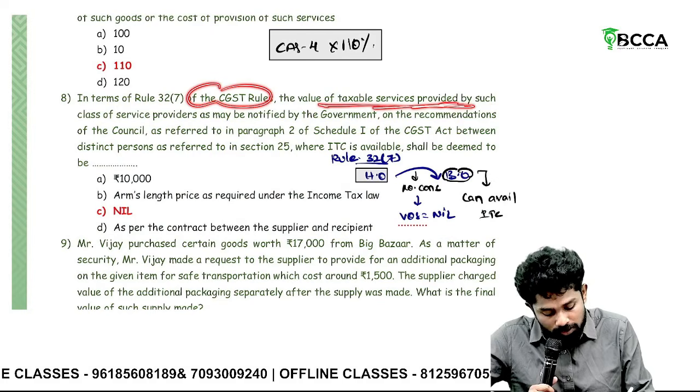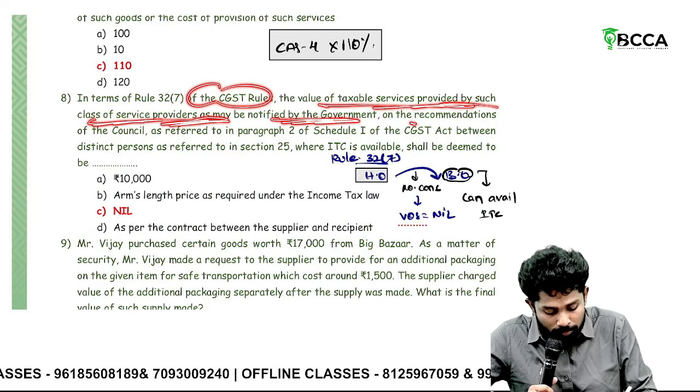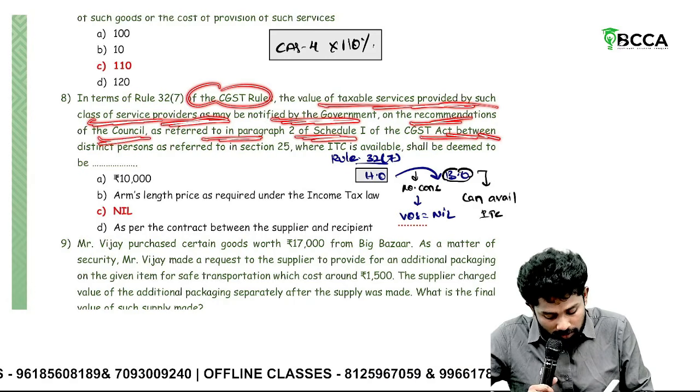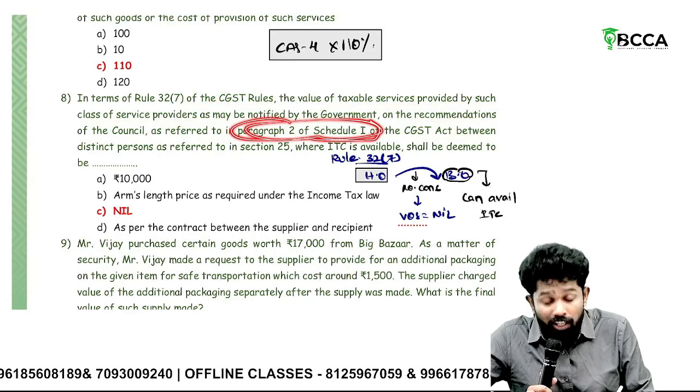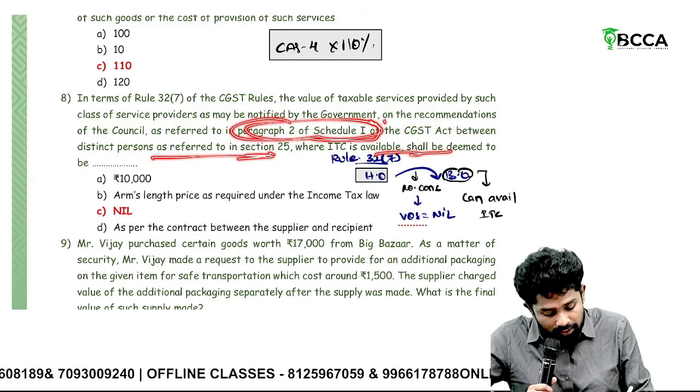the value of taxable services provided by such class of service providers as may be notified by the government on the recommendations of the council, as referred in paragraph 2 of Schedule 1. Sir, paragraph 2 of Schedule 1: distinct persons or related persons as referred to in Section 10, where ITC is available shall be deemed to be.